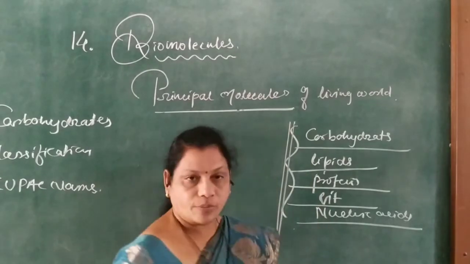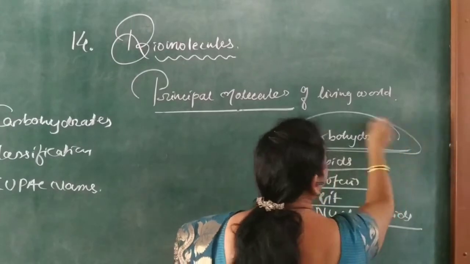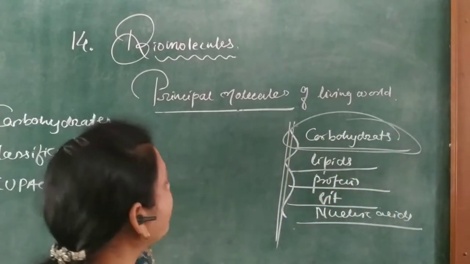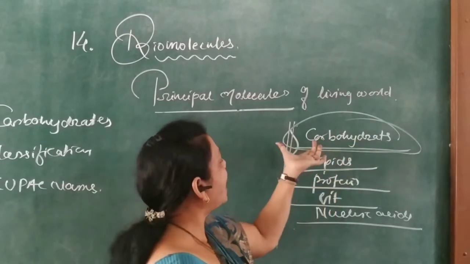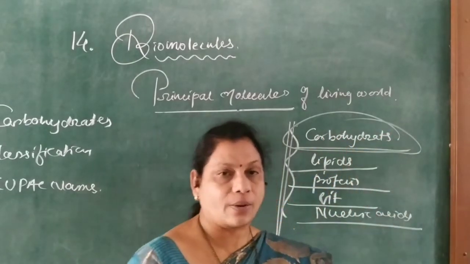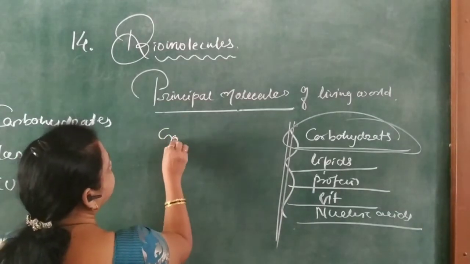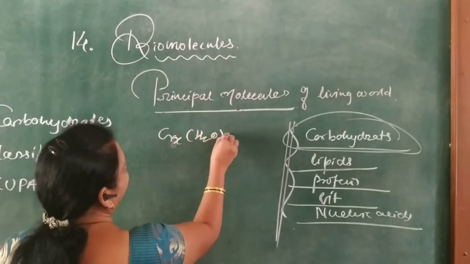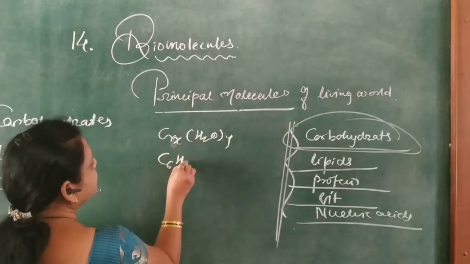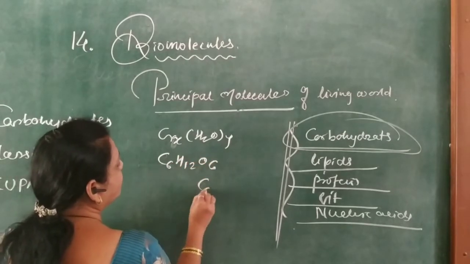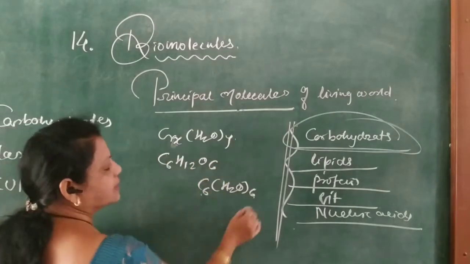These are the biomolecules. Now students, we are going to start carbohydrates. Carbohydrates means carbon and hydrates, so the hydrates of carbon are called carbohydrates. The general molecular formula is CxH2O by Y. For example, glucose is C6H12O6, which can be written as C6H2O by 6. Here X and Y are 6.